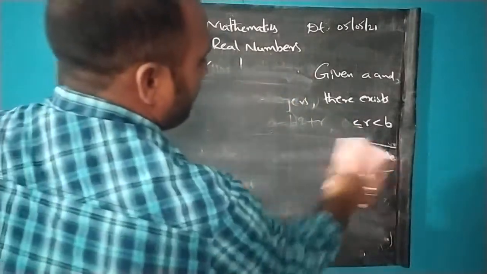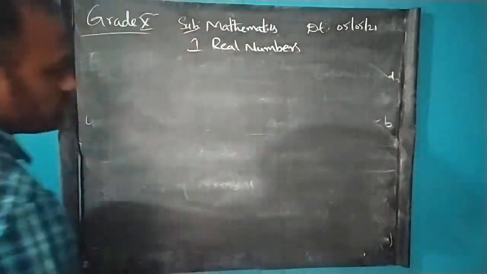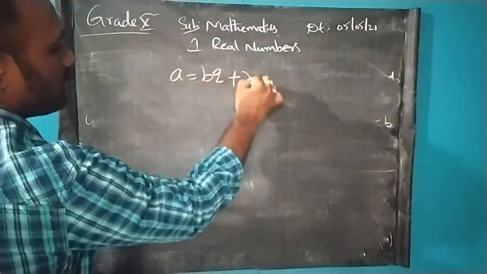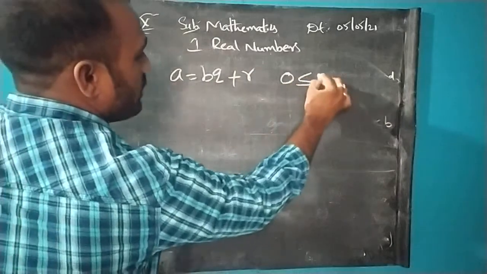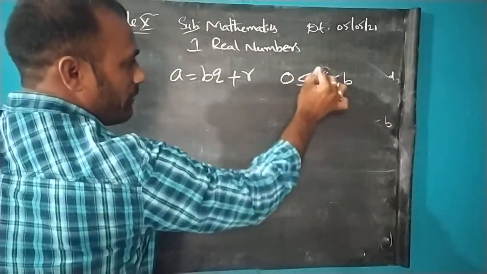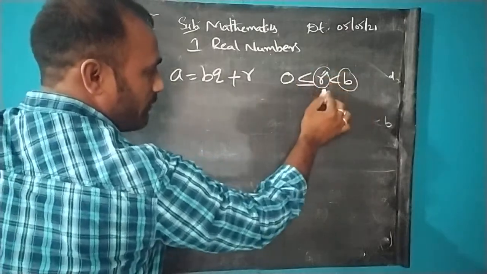I have written here a is equal to bq plus r, and I have written a condition 0 less than or equal to r less than b. So this indicates that whatever the b value is, that determines the remainders we have to take.